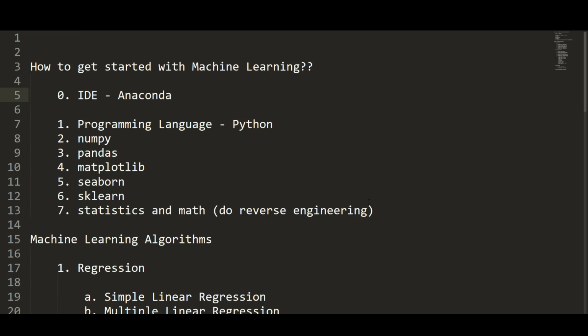All right. The next step is a programming language for you to code. The most widely used languages in machine learning are Python and R. However, I would recommend you use Python for two reasons. Python has a huge demand in the market right now when compared to R. And if you know Python, it is not only useful in learning machine learning, but you'll also be able to learn web development, which will be useful for you to deploy the machine learning models into a website or web tool.